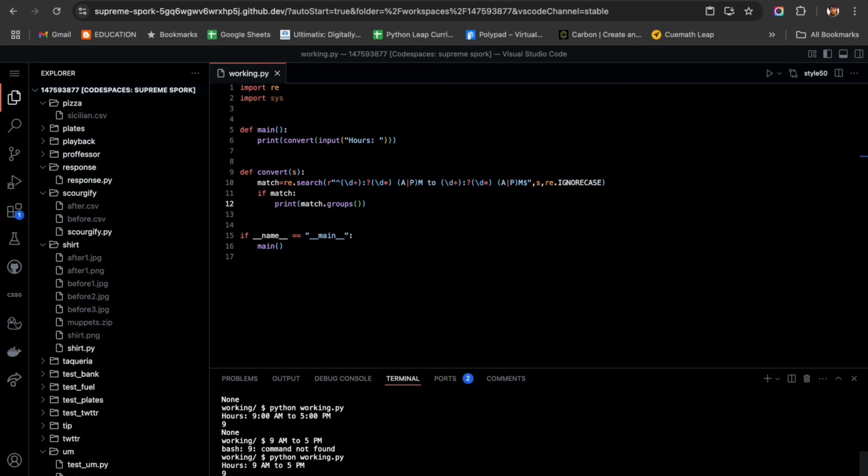So why am I checking this? Because we also need to check for minutes, right? See, it is just an empty one. So with the help of these groups, we are going to start writing a program.